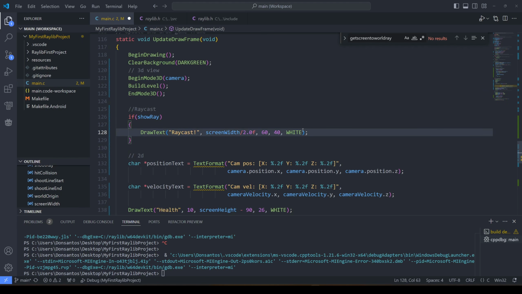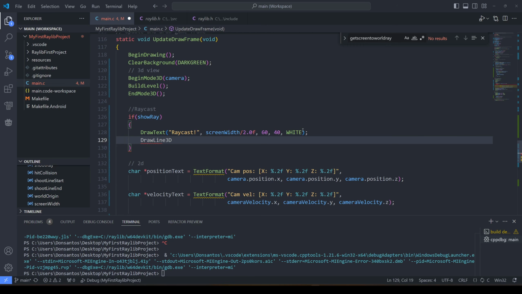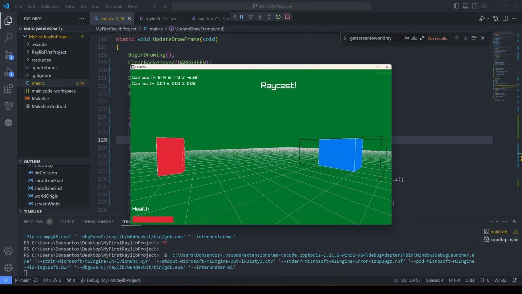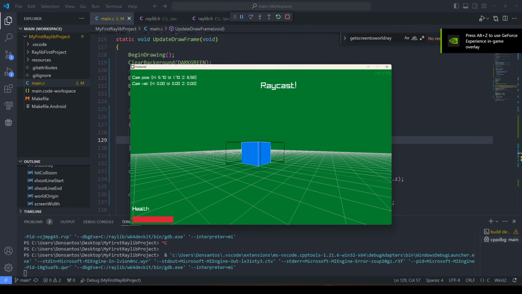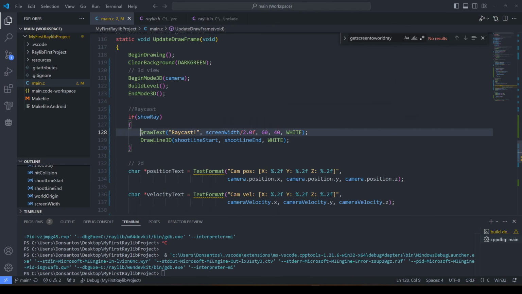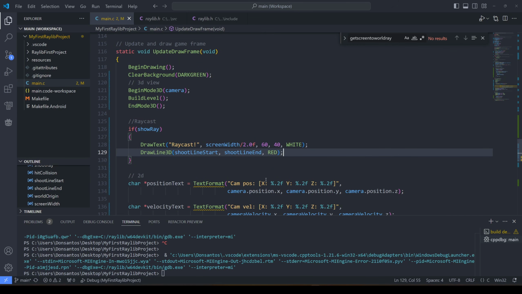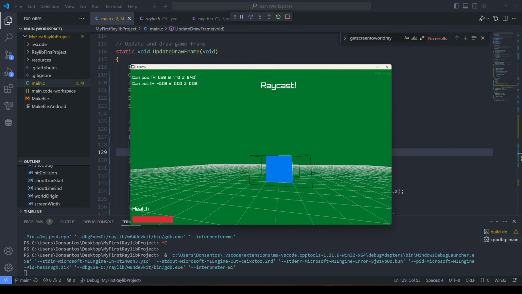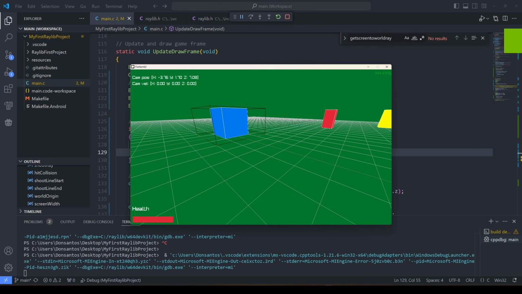And if show ray line, yes, draw line 3D, I suppose, from the shoot line start to the shoot line end. Color dot, oh, let's go white again. Let's try that. So I'm just guessing here again. But clicking does nothing. But if I click here, it's not rendering a line. God damn it. Why not? Can I just not see it? Pretty sure it's happening though. If show ray, draw line 3D. Oh, I guess that's not working. But we got raycast anyway. I'll have to do some research and come back. But we can determine that we've raycasted and hit a target. Good start.